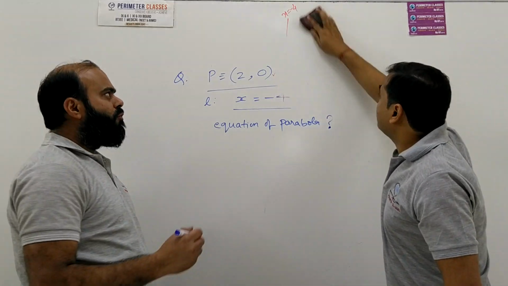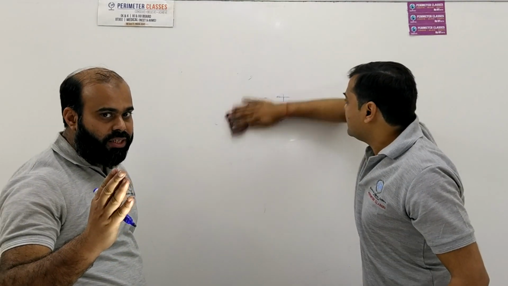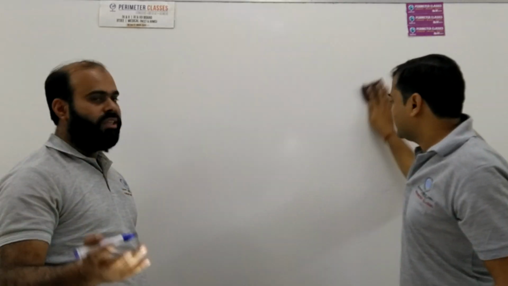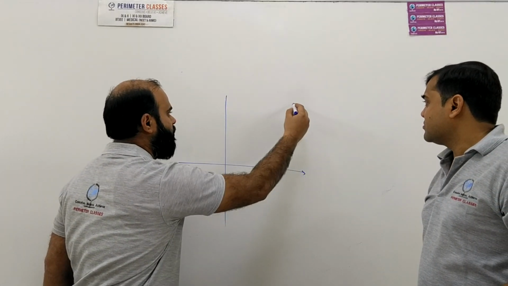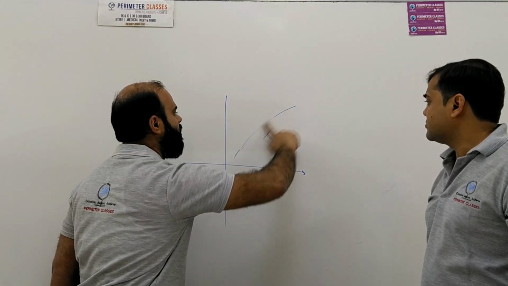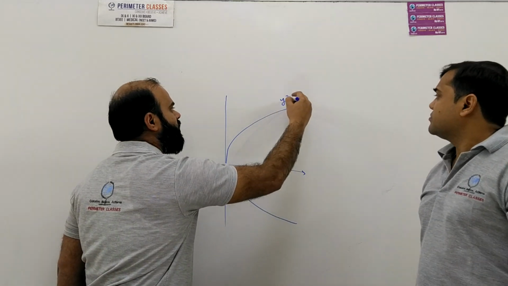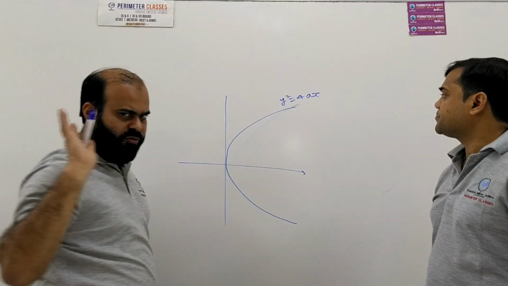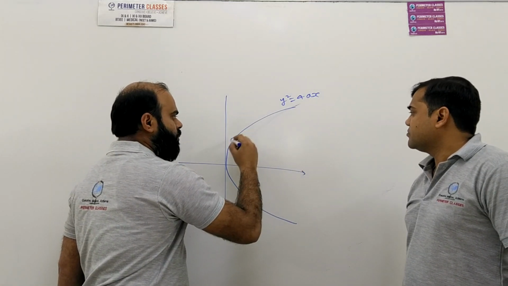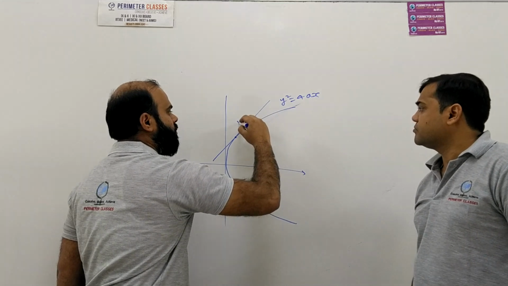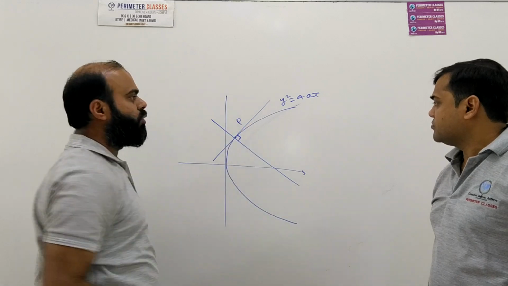Further, there is a very important property of a parabola, and you will see it in the case of mirrors and lenses in physics. Let us take a normal standard parabola; this is applicable to any type of parabola. The property says that if we draw a tangent at a point and we draw a normal at the same point, which is perpendicular to the tangent.